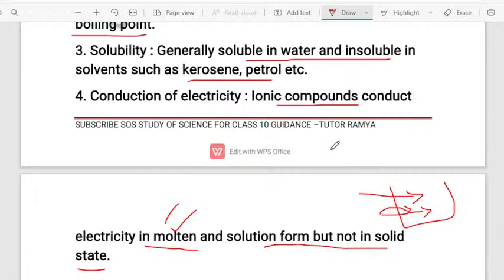So ionic compounds are generally hard, brittle, solid. They are soluble in water, not soluble in petrol, diesel, kerosene. They have high melting point, high boiling point. They conduct electricity in the molten state but they do not conduct electricity in the solid state, is what you must write.